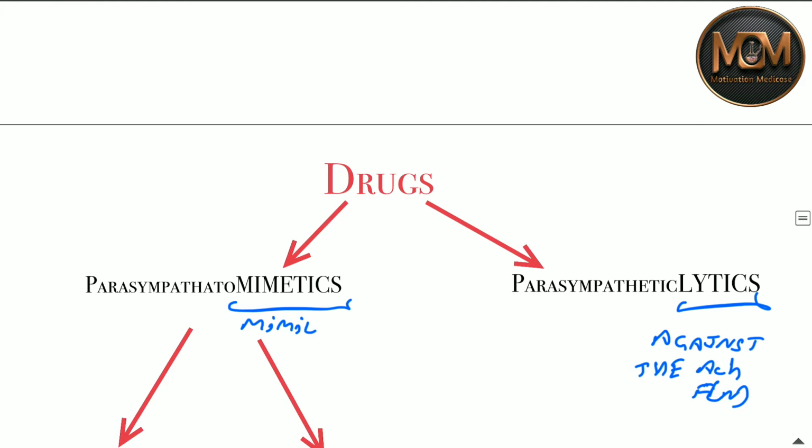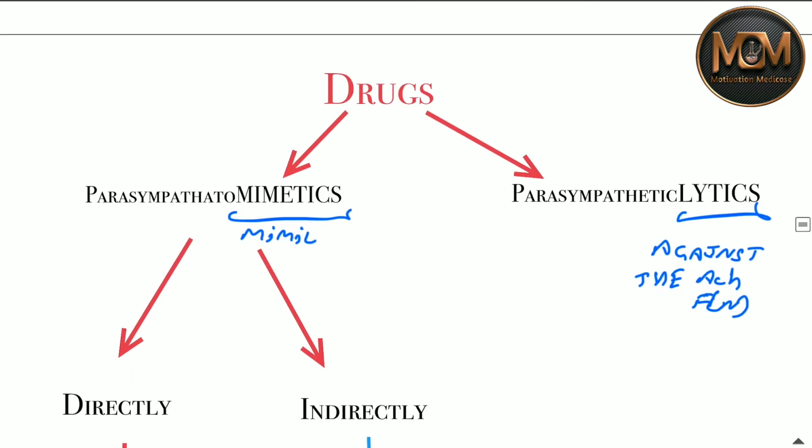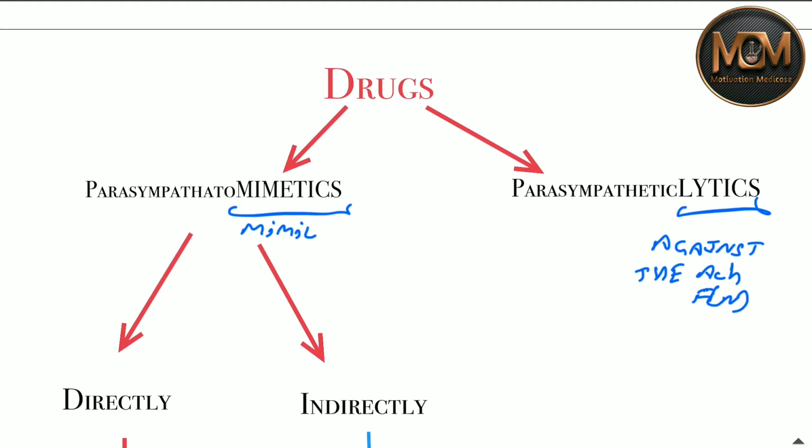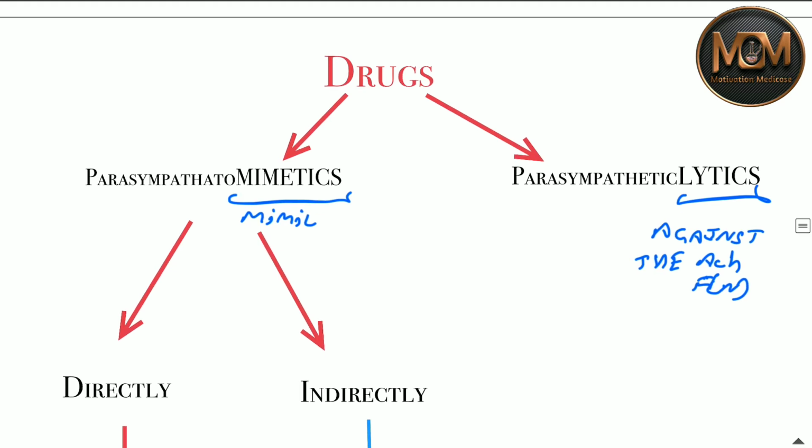Now after this, let's study the drugs. There are two types, parasympathomimetics and parasympatholytics. The word mimetic means mimicking. What is it mimicking? It works just like the parasympathetic nervous system, like what acetylcholine is doing. So these are drugs which work like acetylcholine. The other one is parasympatholytic, which is going to break down. Let's start with the parasympathomimetic drugs.